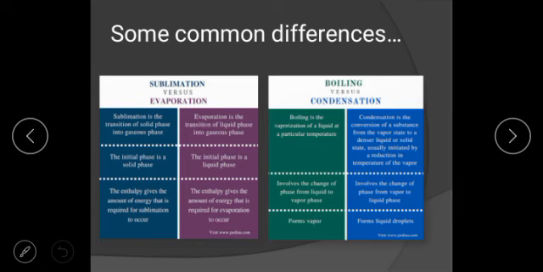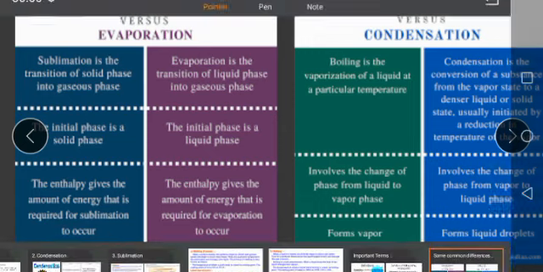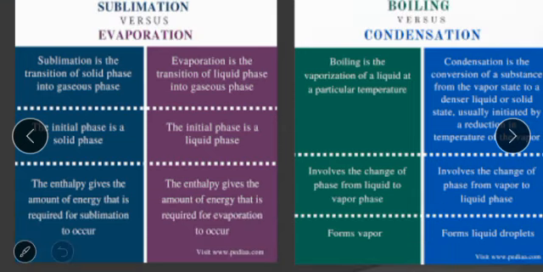Some common differences between sublimation and evaporation. Sublimation is the transition of the solid phase into the gas phase, whereas evaporation is from liquid to gas. Second, the initial phase is solid in the case of sublimation, and in the case of evaporation the initial phase is liquid. Third, in sublimation the enthalpy gives the amount of energy required for sublimation to occur, and here the enthalpy gives the amount of energy required for evaporation to occur.